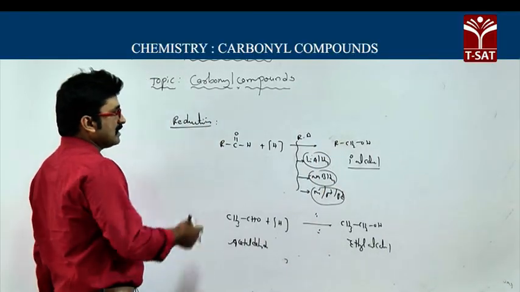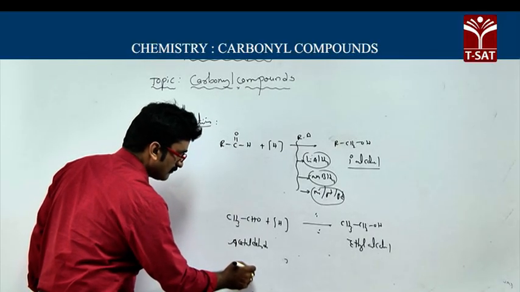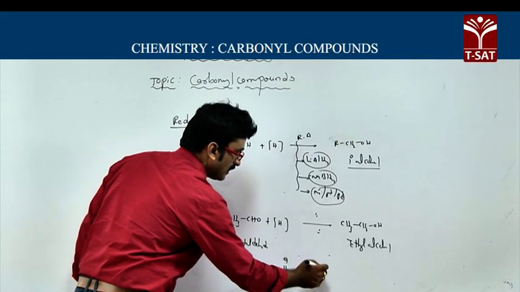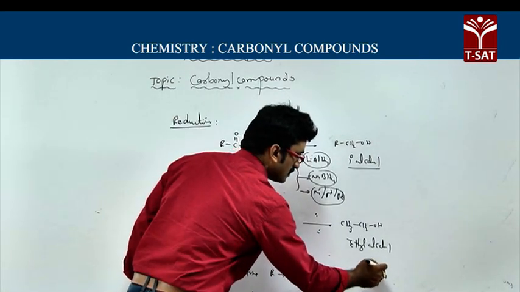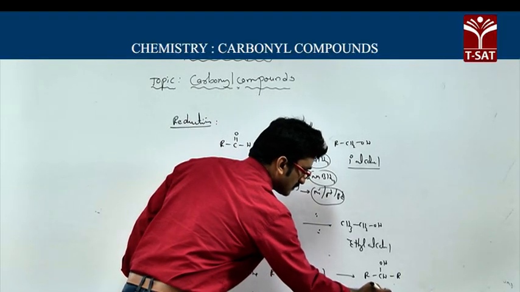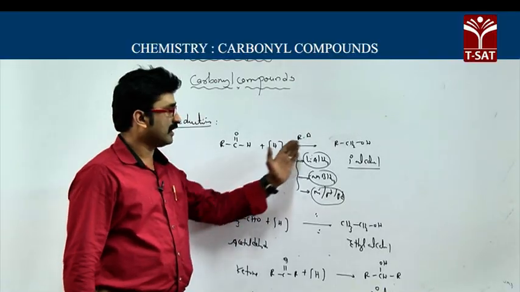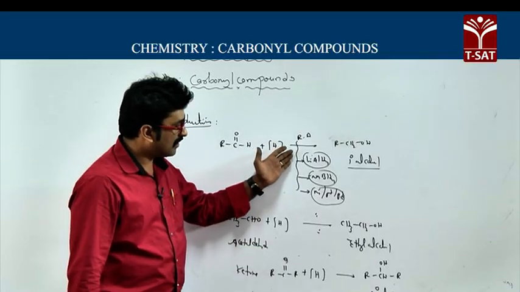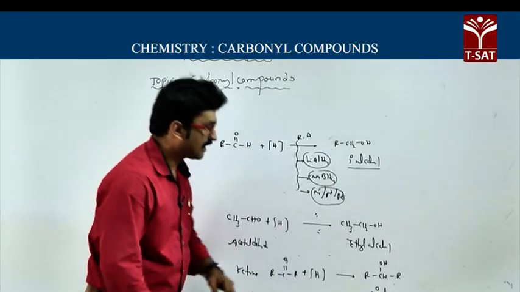Now if we take ketones, R, C double bond O, R, on reduction in the presence of these reducing agents, here you will get RCHOH, and this is R. You will get secondary alcohols. So aldehydes on reduction give primary alcohols, whereas ketones on reduction using lithium aluminum hydride, sodium borohydride, or nickel, platinum, palladium give secondary alcohols.